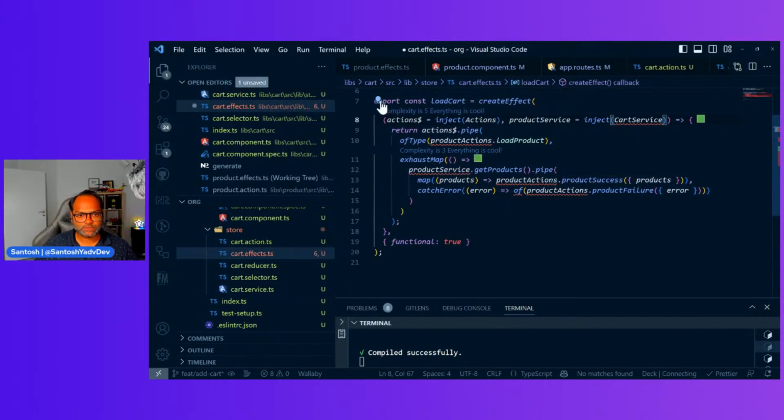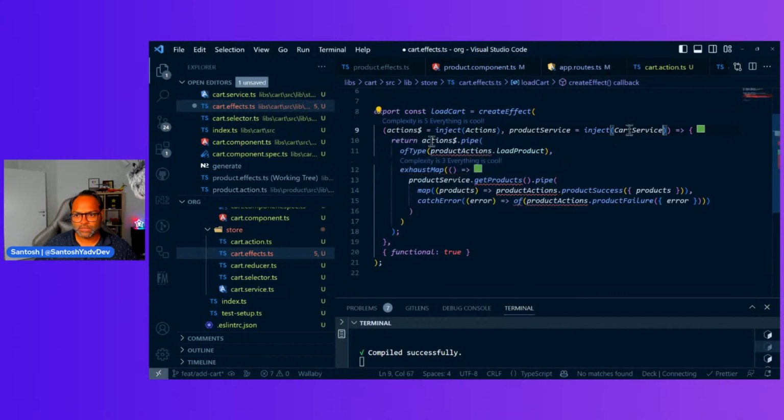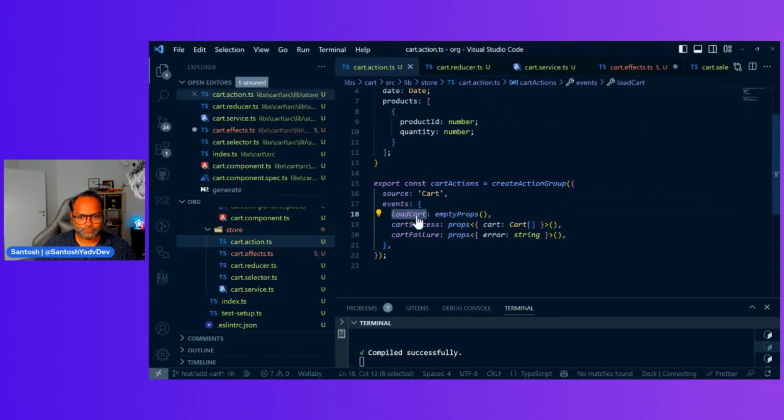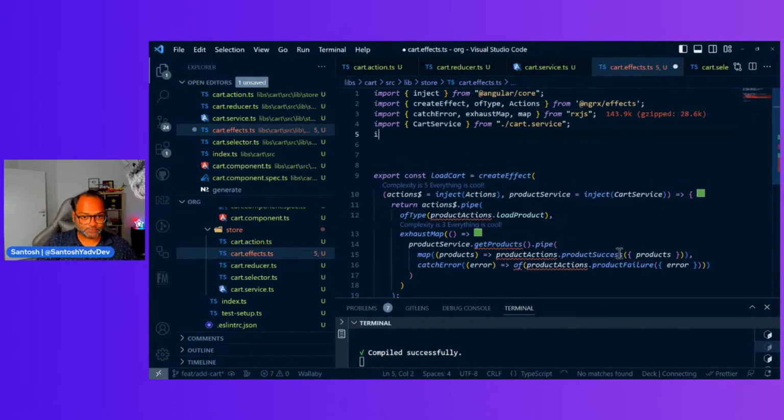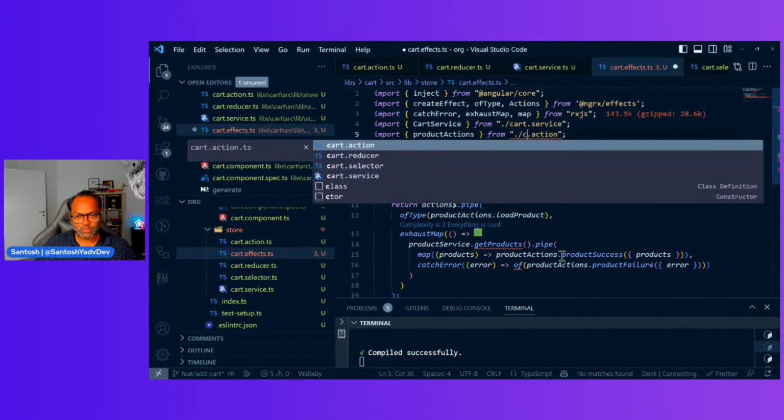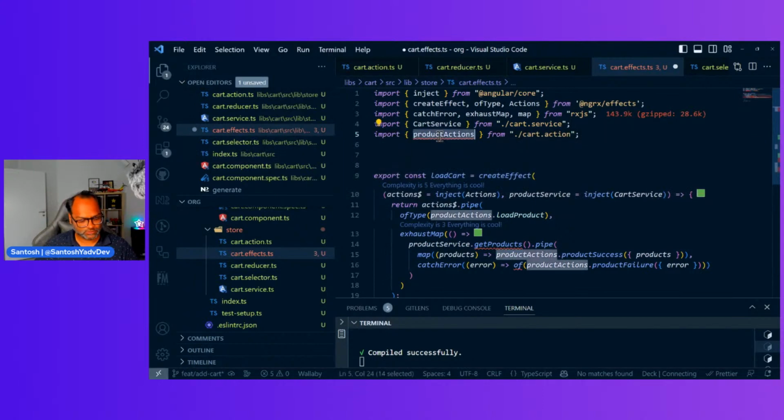Our service. Let's import. And then this is load cart, and it comes from the action. So I have to import product actions. No, that's cart actions.